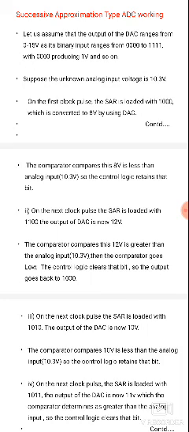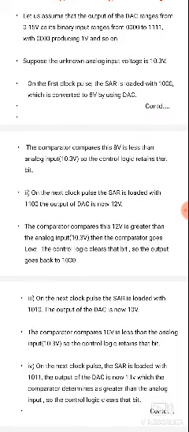The unknown analog input voltage, 10.3 volts, is compared with the DAC output, which is the other input of the comparator. The DAC output is 8 volts; 10.3 is not the DAC output, it is the unknown analog input voltage.